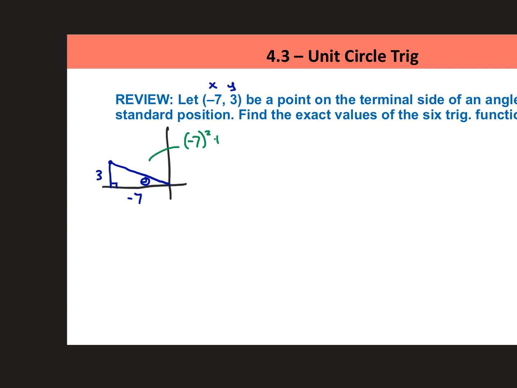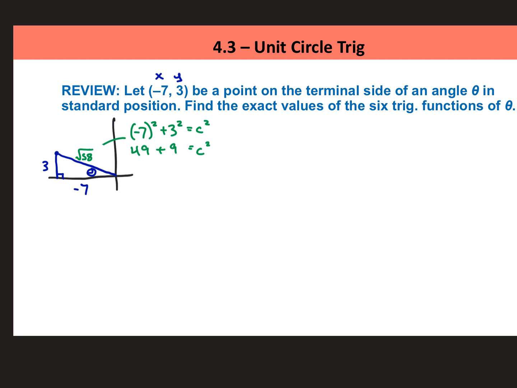So negative 7 squared plus 3 squared equals c squared. So c squared equals, let's see, 49 plus 9. So c has to equal the square root of 58, like that. And then from there we can write all 6 trig functions.